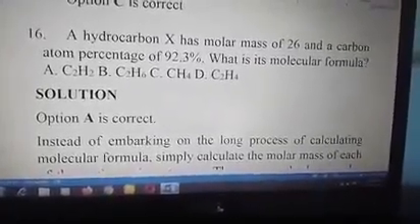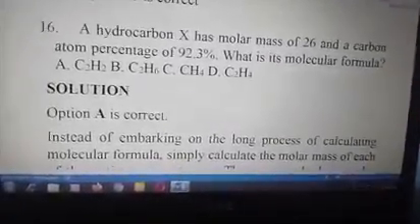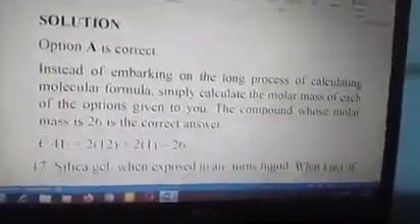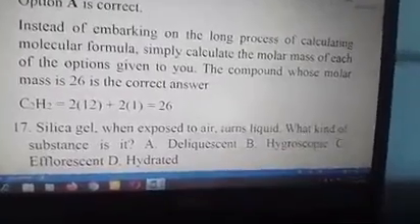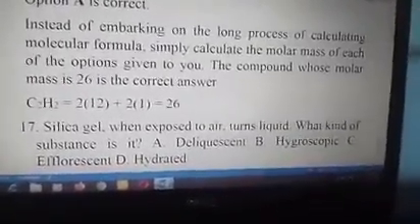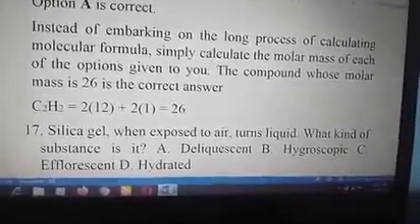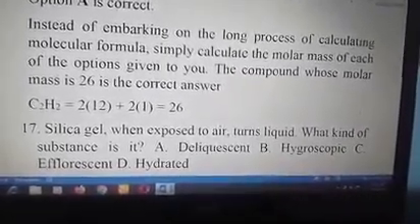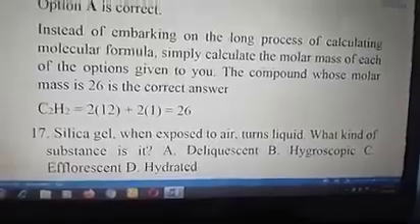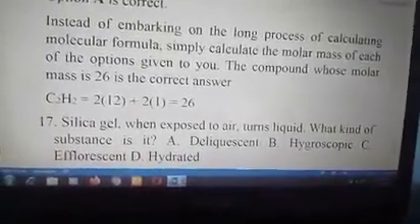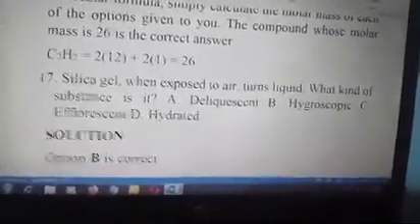I'm moving over to another question. So option A is correct. Ethyne is the answer, C2H2. Look at the explanation. Instead of embarking on the long process of calculating molecular formula, simply calculate the molar mass of each of the options given to you. The compound whose molar mass is 26 is the correct answer. So C2H2, that's ethyne, is the correct answer. So you can see the calculation.